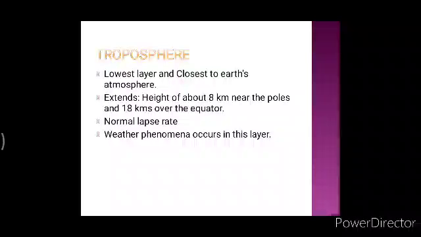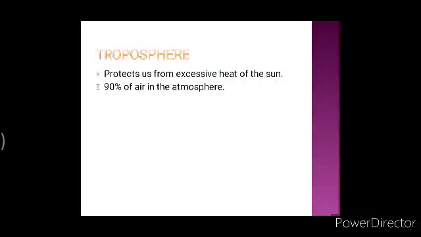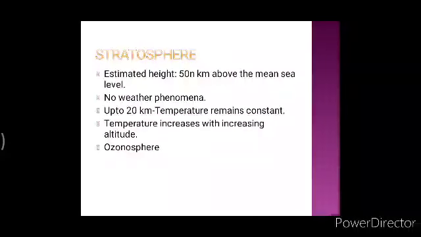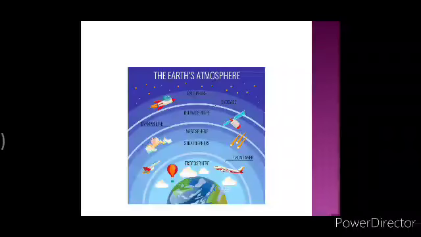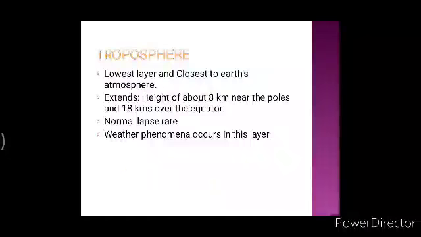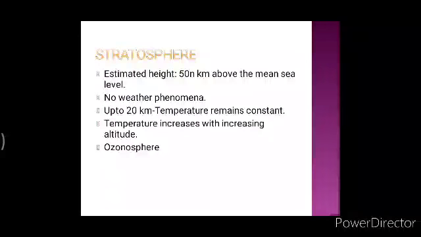Not only this, the layer protects us from the excessive heat of the sun. Clear? Now we'll move to the next layer, that is called stratosphere. Now, where is stratosphere? In that diagram, just see, stratosphere comes just above the troposphere. This is the next layer. What is its height? It is about 50 km above the mean sea level.